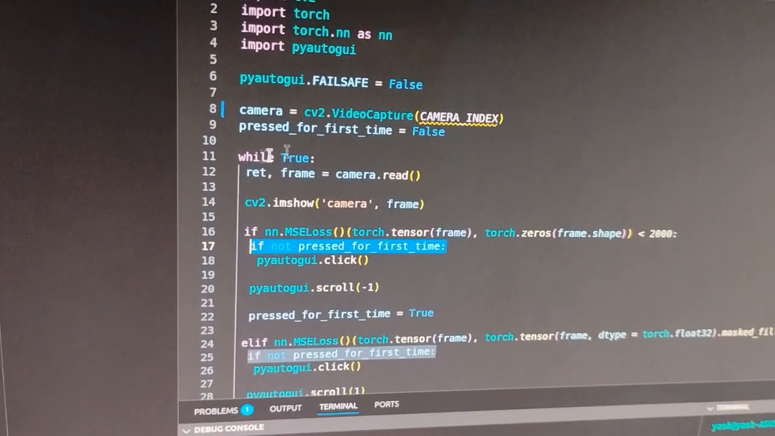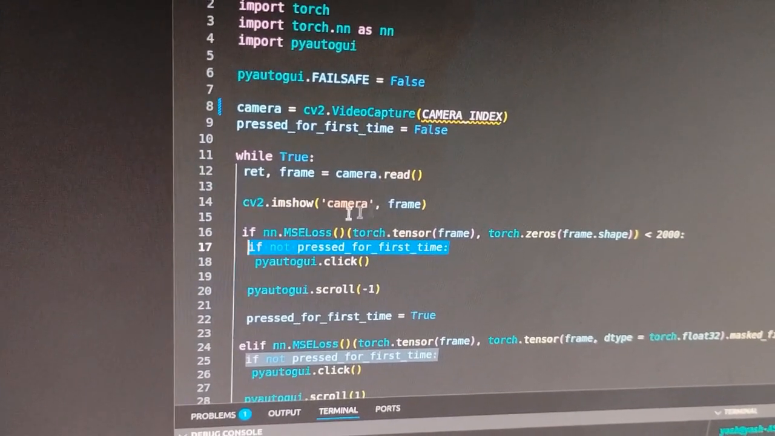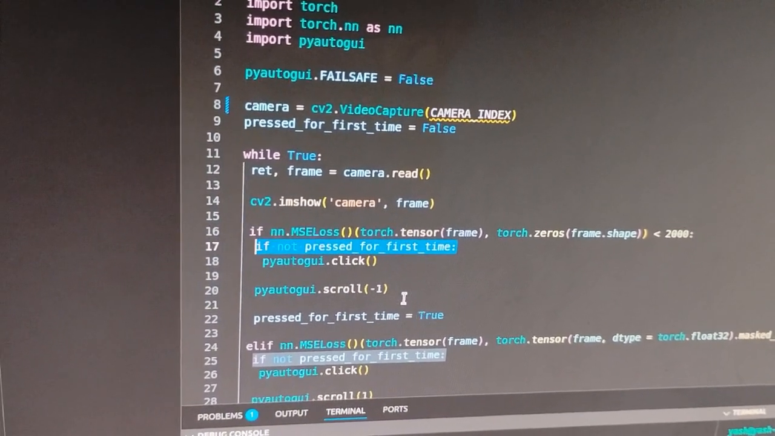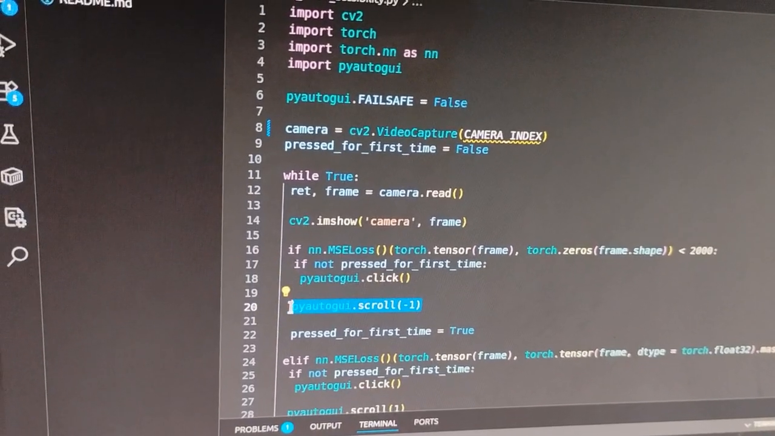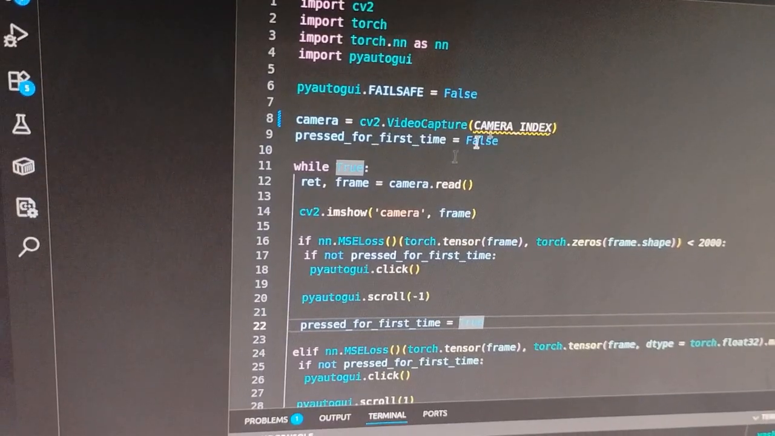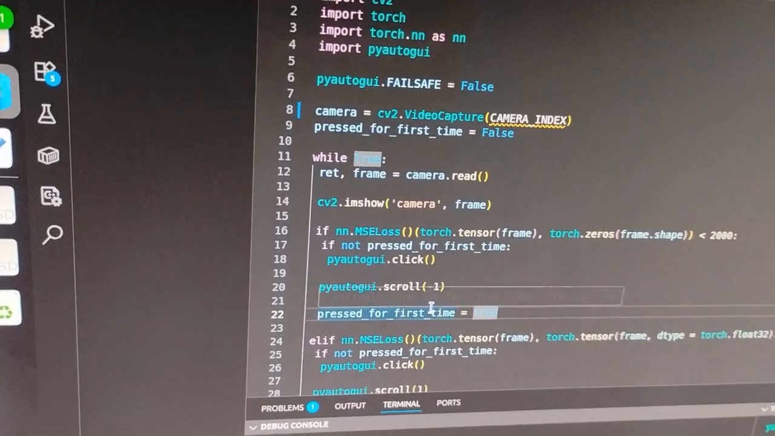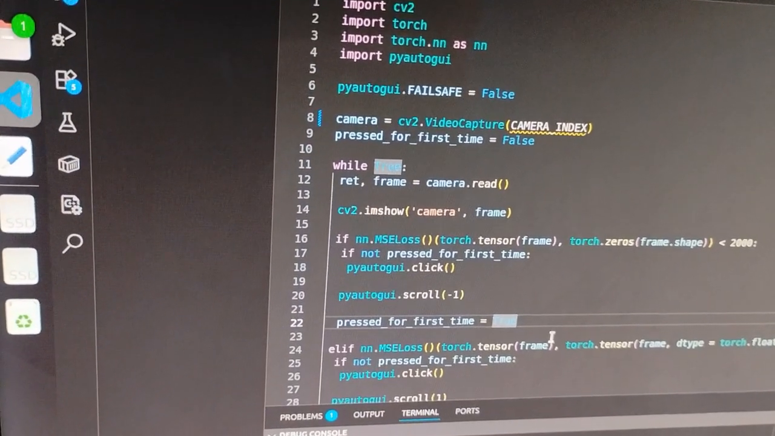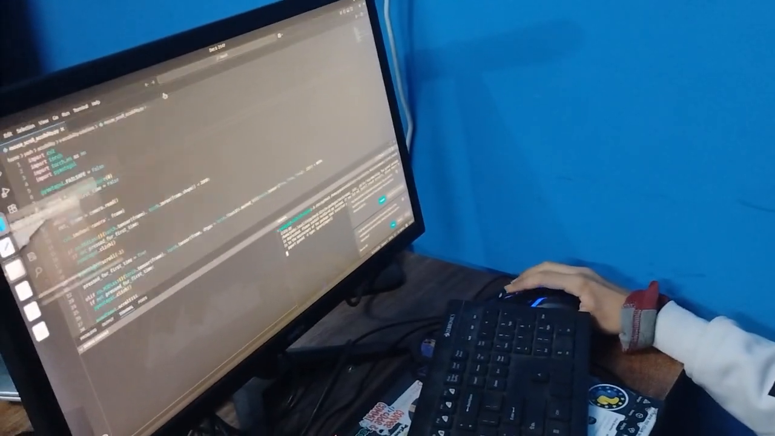Here it will check that if the user is scrolling the first time, then it will click that place so that it starts scrolling, and after that it will scroll, and then it will set the press-for-first-time variable to true, which means that we have scrolled for the first time. The rest of the code you can see in my repo. Now let me show you the demo.